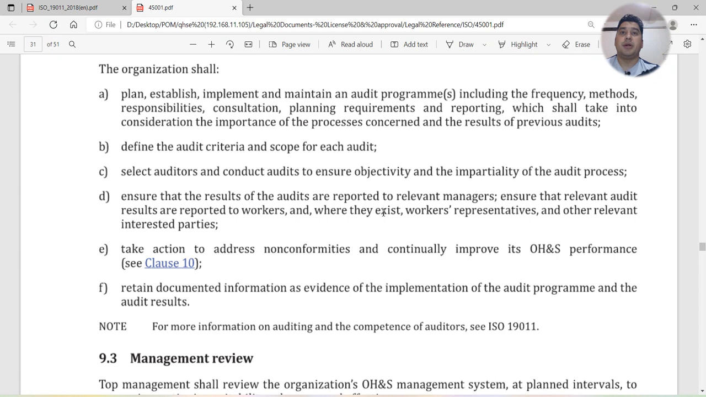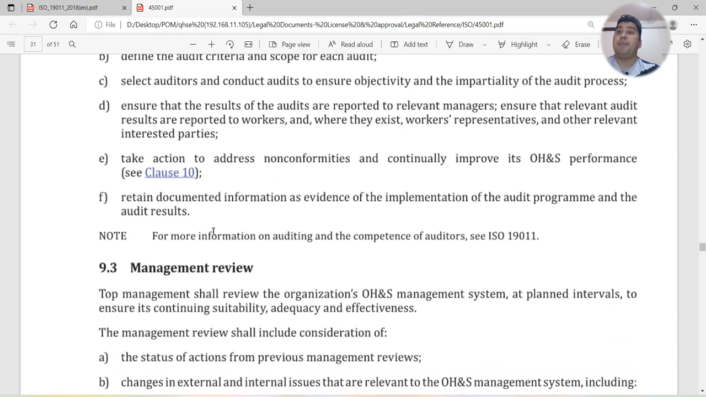Ensure that the results of audits are reported to relevant managers. Whenever you are doing an audit, it is not like you do the audit and keep the audit reports and findings with you. That needs to be communicated to the relevant managers. Ensure the relevant audit results are reported to workers also, and where they exist, workers' representatives and other relevant interested parties, maybe the contractors, employees, or visitors. So you need to communicate with them.